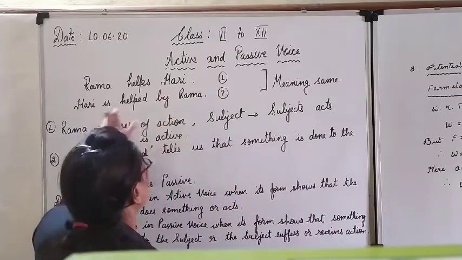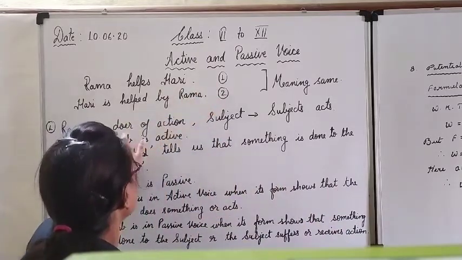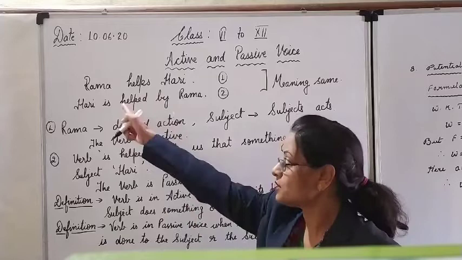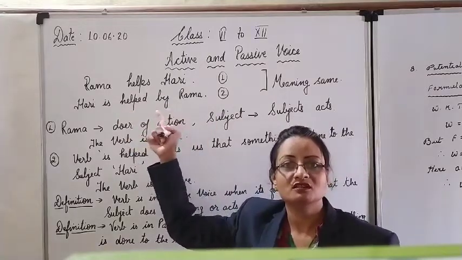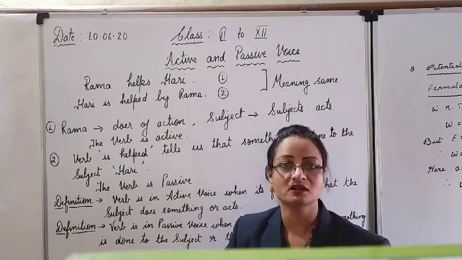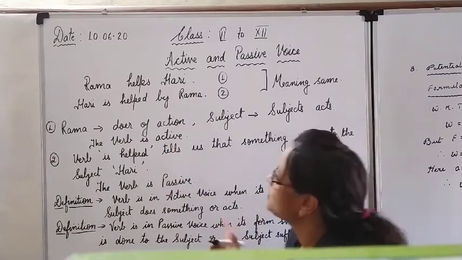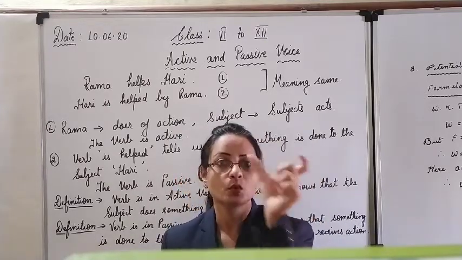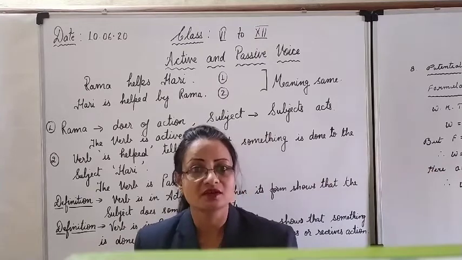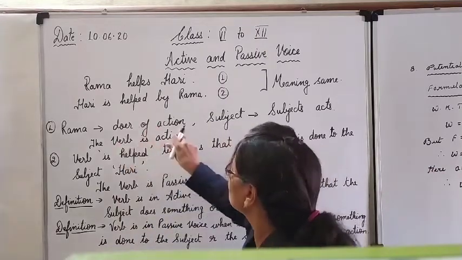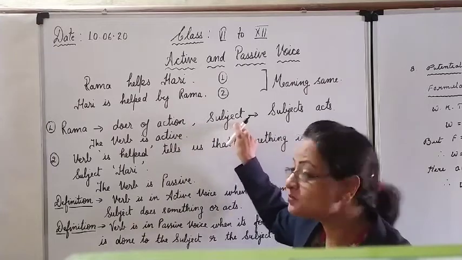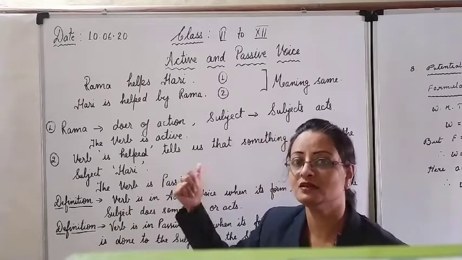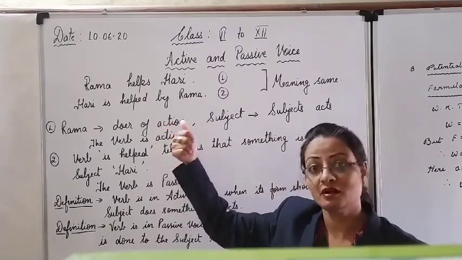Okay. So here in this first sentence, if you look, Rama is the doer of the action. He is the subject. Who is doing the action in the first sentence? Rama. And we all know that the subject in a sentence is the doer of the action. He only does the action. What is the basic structure of our sentence? Any assertive sentence, statement? Subject, verb and object. So who does the action? The subject. So here Rama is the doer of the action. He is called the subject. Also it means that he acts. Who is acting here in the sentence? Subject, Rama, subject.